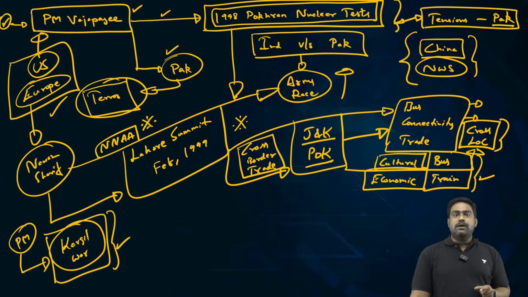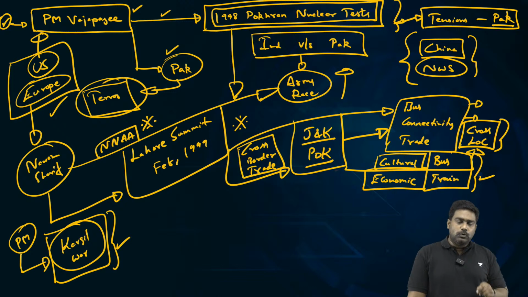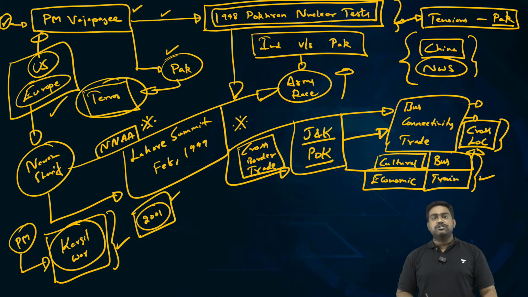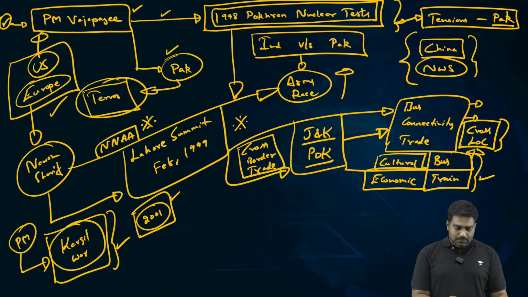So despite this hiccup, and despite the IC-814 hijacking that would follow in that very same year, in December 1999, which was again sponsored by the deep state, by the Pakistani intelligence agencies, India made one more attempt in 2001 to try to normalize the relations between India and Pakistan. Prime Minister Vajpayee reached out to Pervez Musharraf to hold the Agra summit.